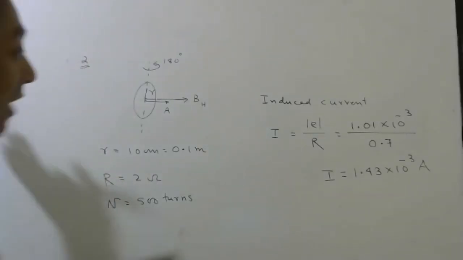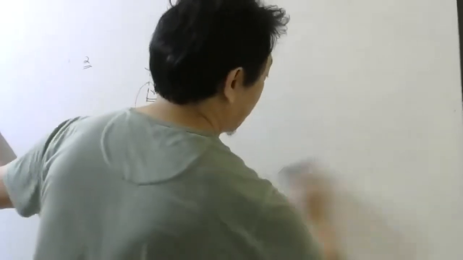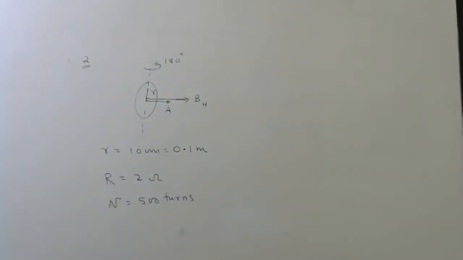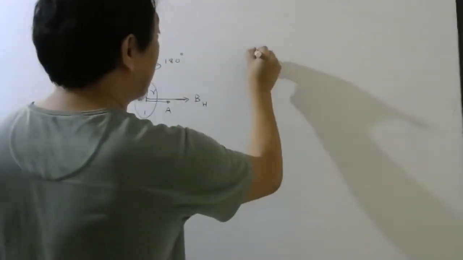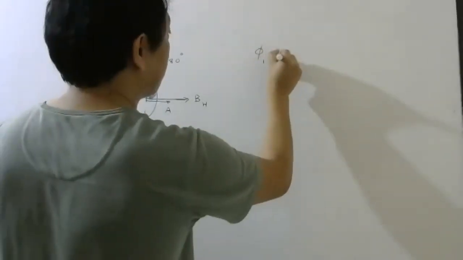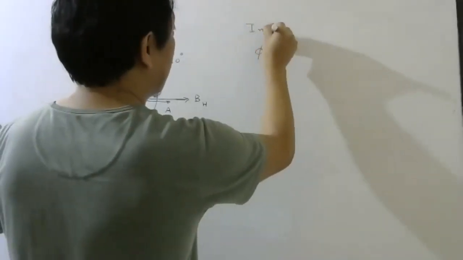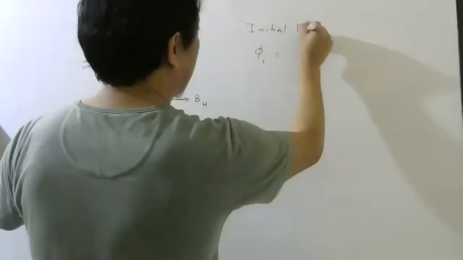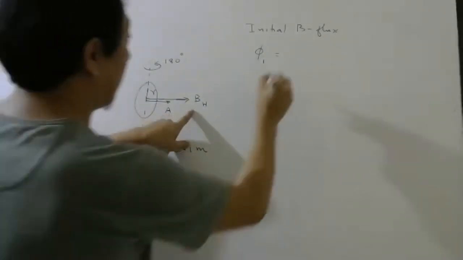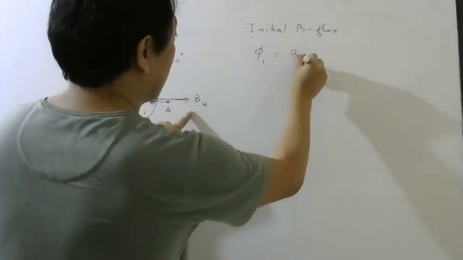What is the magnitude of the EMF they are asking, and the current? So at least let me write the formula. Calculation part you try. So again same story. Calculate the initial magnetic flux. So it will be BH. Why BH?